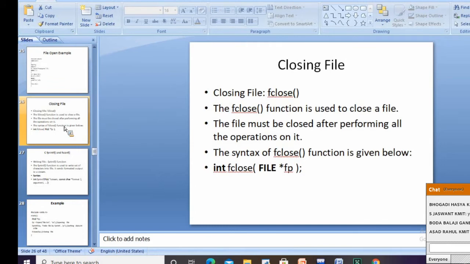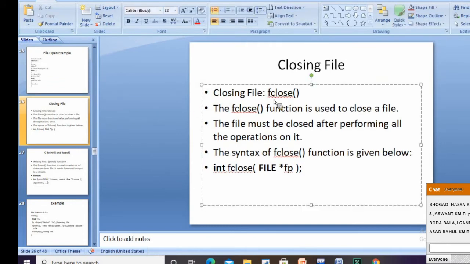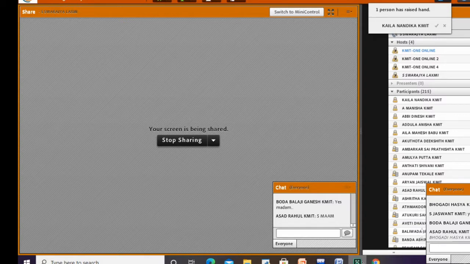Irrespective of any file, you have to close it. That is, I'm doing fclose here, so you have to pass the file pointer to it. At the end you have to use the fclose function. So now we have seen how to open a file, how to read the content of a specific file, and how to close the file. Clear? Then we'll see file handling functions in C. Is this clear till now, everyone?